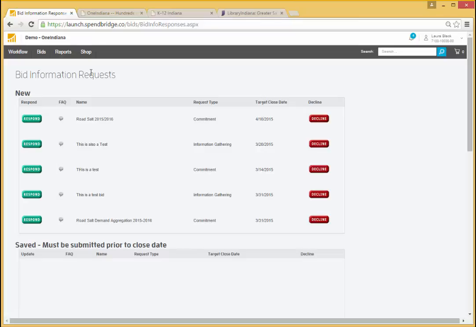Once I've navigated to Bid Requests and Respond, I'll be taken to the Bid Information Request page. You should see on this page a new open demand aggregation event. In this case, I'm going to be responding to Road Salt 2014-2015. You should see this event on your account. This event is typed as a commitment, meaning that the information I enter here is a commitment to purchase road salt after this demand aggregation event closes. The target close date to have my response submitted is April 11th. I'll click Respond to get started.